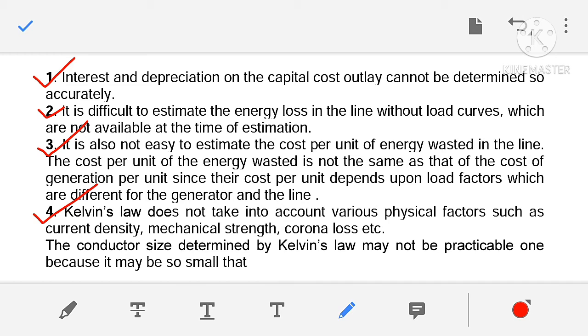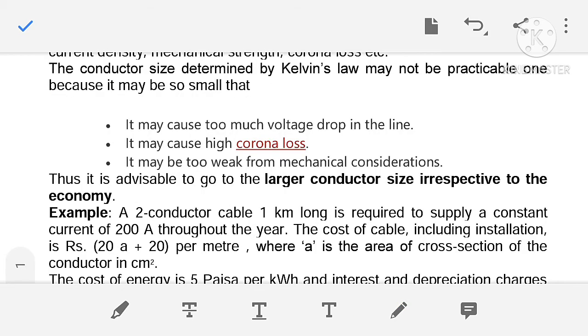The conductor size determined by Kelvin's law may not be a practical one, because it may be so small, remember, the size of the conductor will be small because of neglecting the current density, mechanical strength and corona loss, and because of that there may be too much voltage drop in the line.